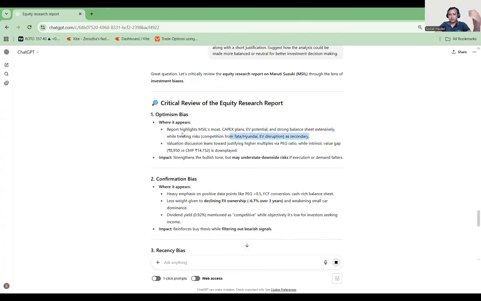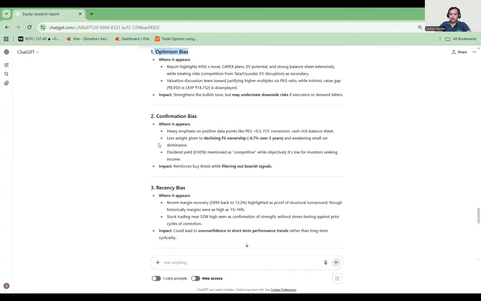So, okay, let me talk about this. Management is already talking about the good things coming for this company. Based on those good numbers, it has created the internal assumption, and this is called the optimistic biasness. Now, confirmation biasness, if you see over here, this is heavily positive data.